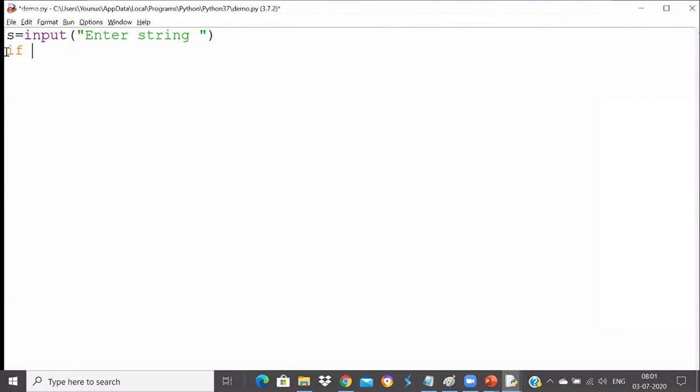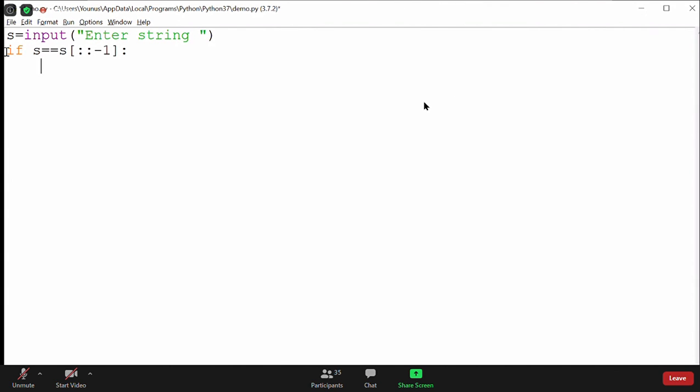If directly I can take S colon, everything, get everything, or you can say S is equal to S of colon minus 1, because we learned how to get the complete full string. Very good, Satyam. Directly I can write not S of 0, Satyam, but S colon. S will be the complete string, or you don't need to use slicing there because S will get the complete string. For the second part you need to use slicing because we need to reverse it.